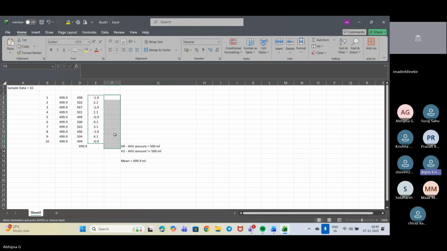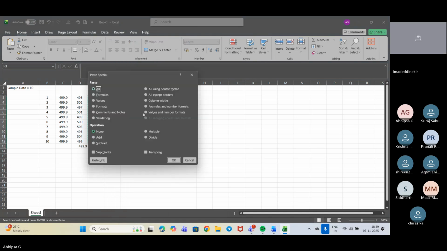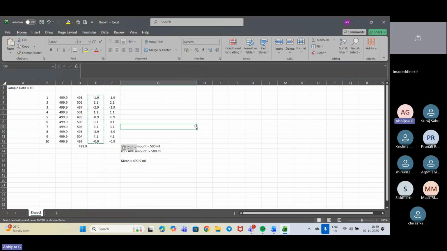Right click, paste special. Then there's values down. No, no, no. Click on the values. Yeah, values. Okay, thank you.